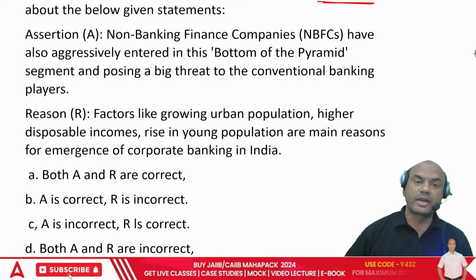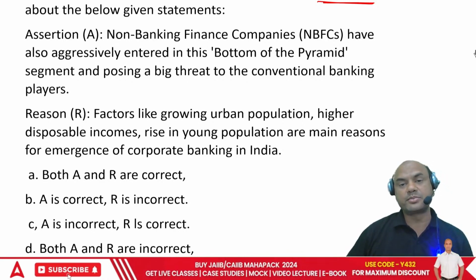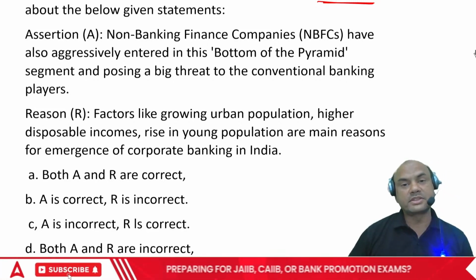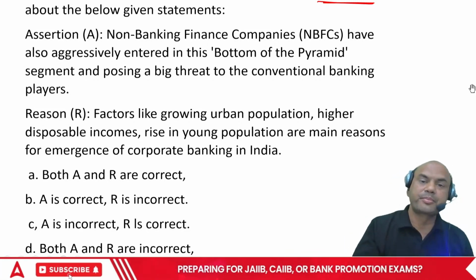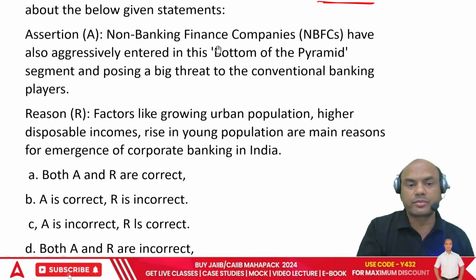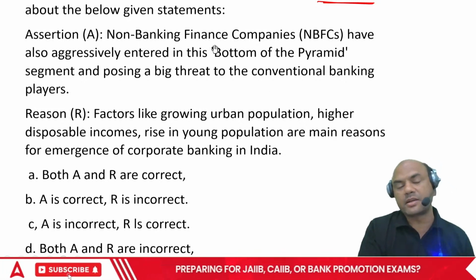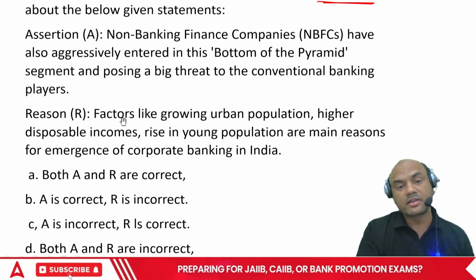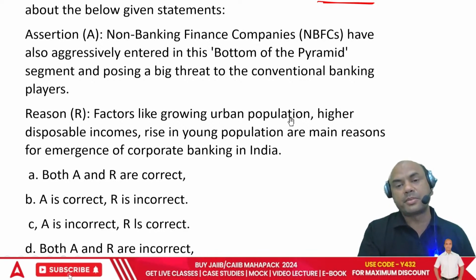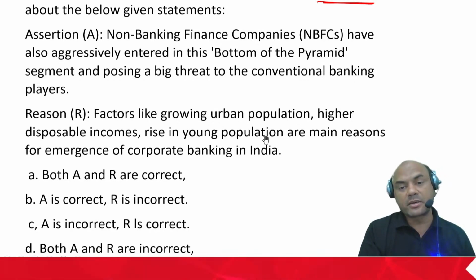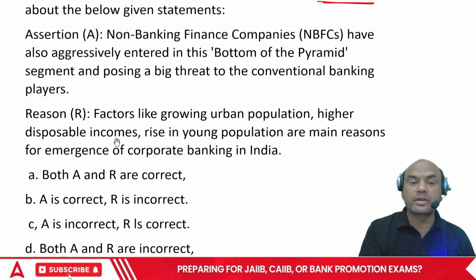So they have aggressively entered this bottom of the pyramid segment and are posing a threat to conventional banking. So this statement is true. Now we have to check whether this reason is also correct and it is matching with this statement. So let's see the reason. Factors like growing urban population, higher disposable incomes, a rise in young population are the main reasons for the emergence of corporate banking in India.